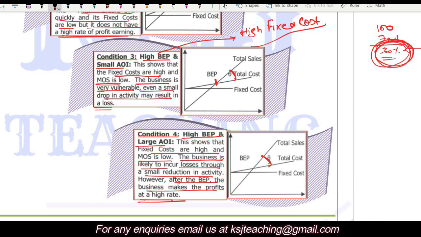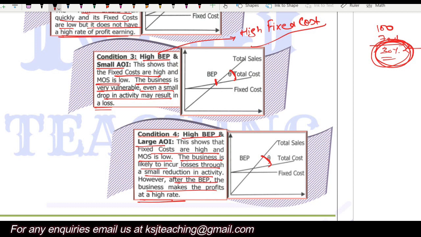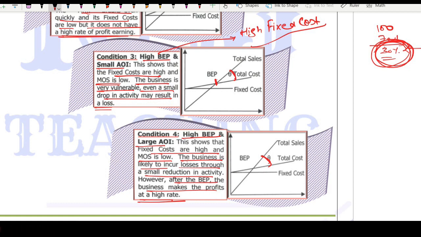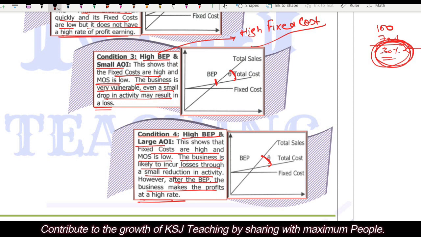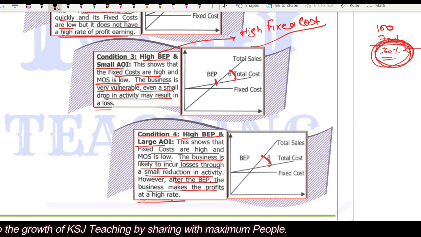In the earlier condition, the profits are being earned at a lower rate. In the fourth condition, we say the profits are being earned at a higher rate. After the break-even point, the company will immediately shoot towards the profits. Even if the margin of safety is low, the profit earning rate is quite high, right? We'll earn more profits out of it.